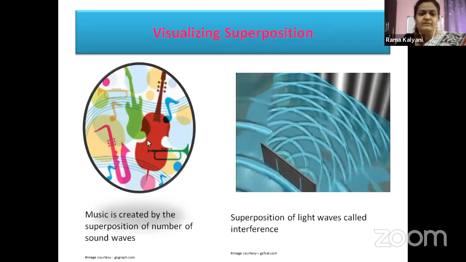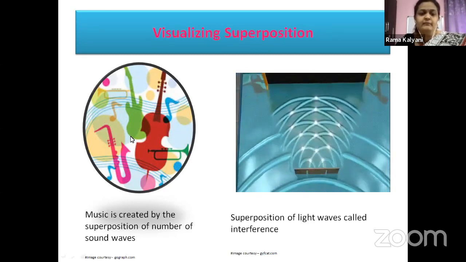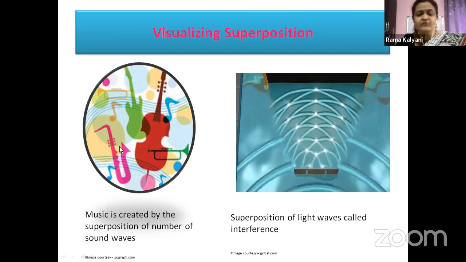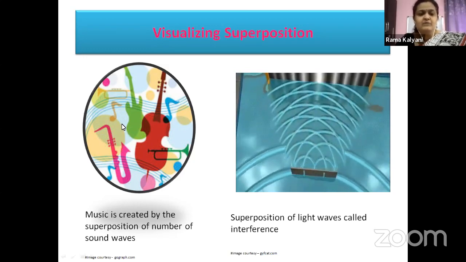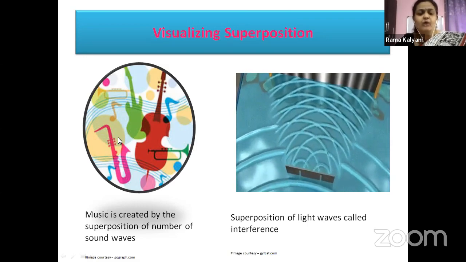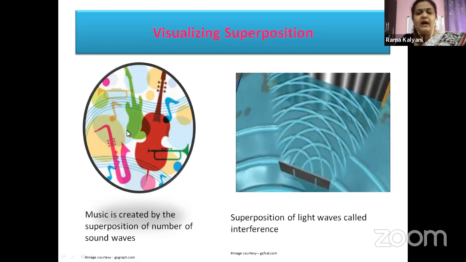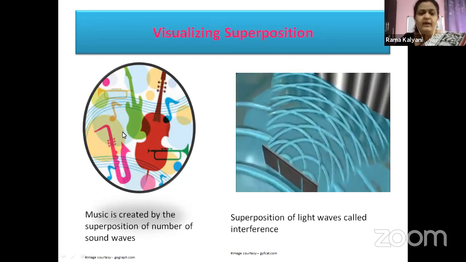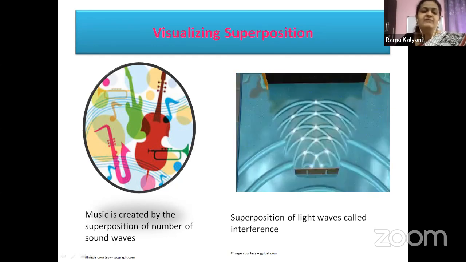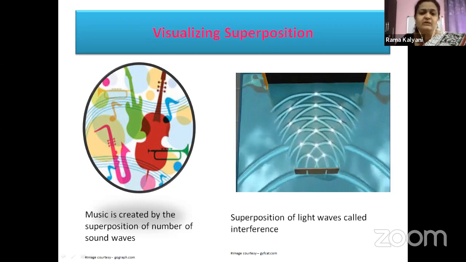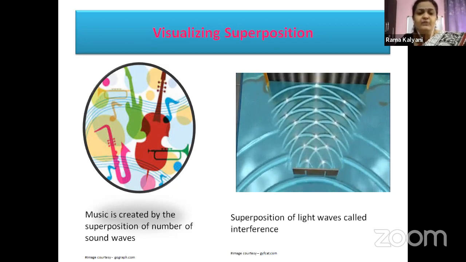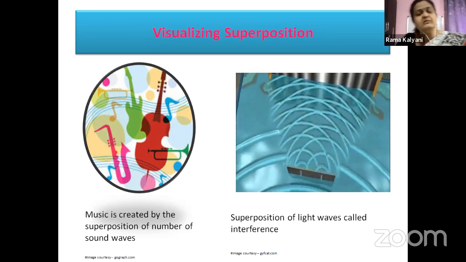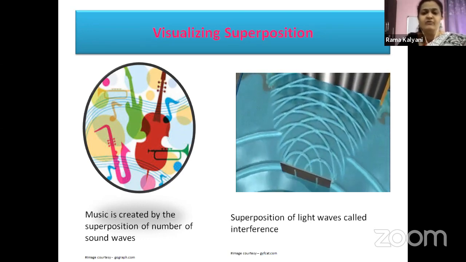You can see a guitar here, there's a violin, this is called a saxophone, a trumpet. So many musical instruments are here. All the musical instruments are creating their own waves, and the waves combine, superposing with each other to create beautiful music. Children, this is also an example of superposition of waves.